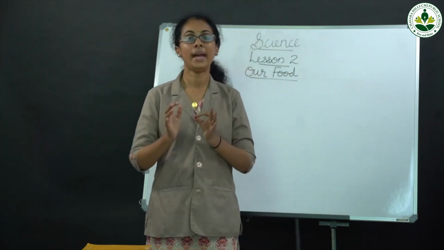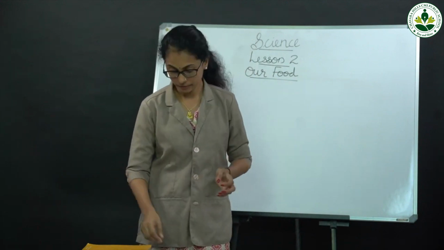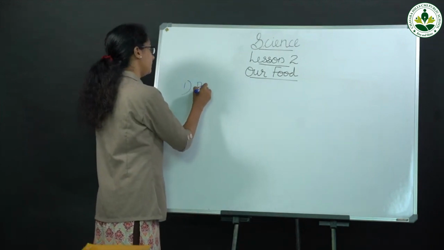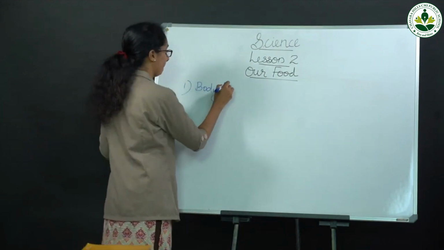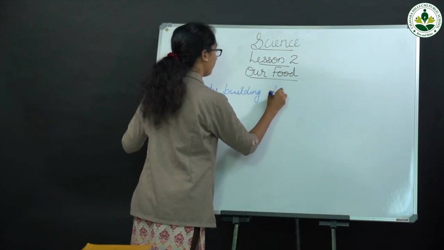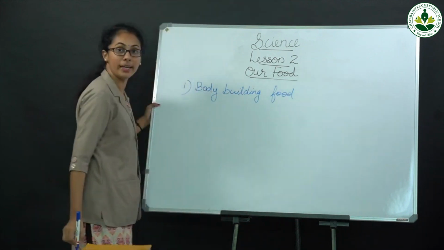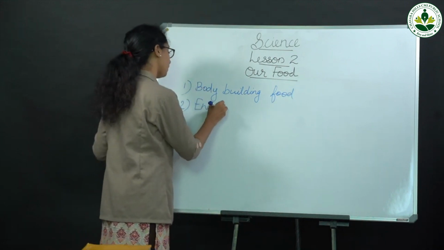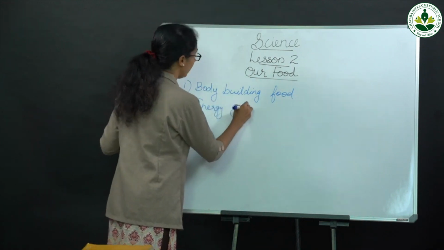There are three main types of food. First one is body building food. Second one is energy giving food.